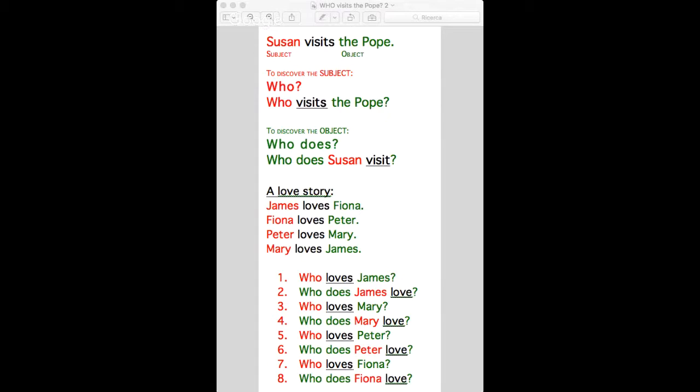You can also see it from the colors. Who, we're asking for the red, so Mary loves James, whilst who does, we're asking for the green. And therefore, who loves James? We want to know James, who is he loved by? He's loved by Mary. Whilst who does James love? Means James loves someone, we don't know who, and the answer is Fiona.